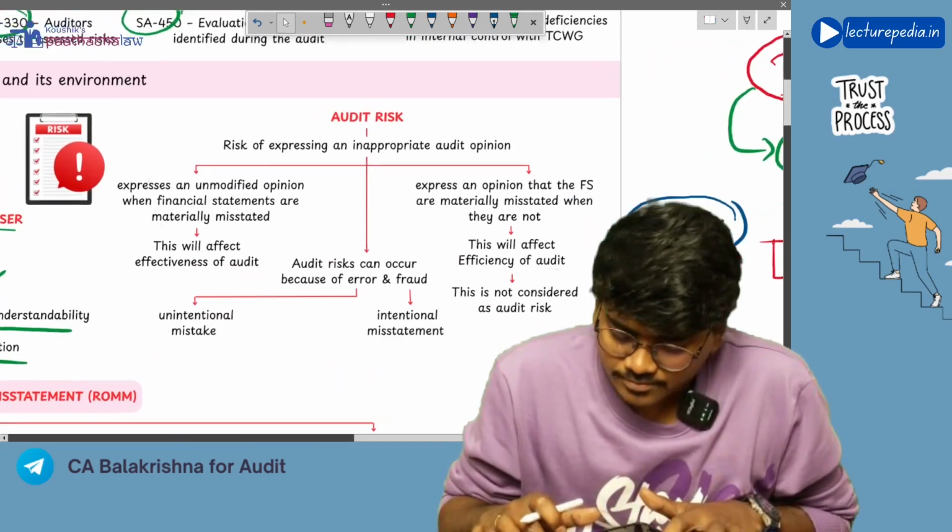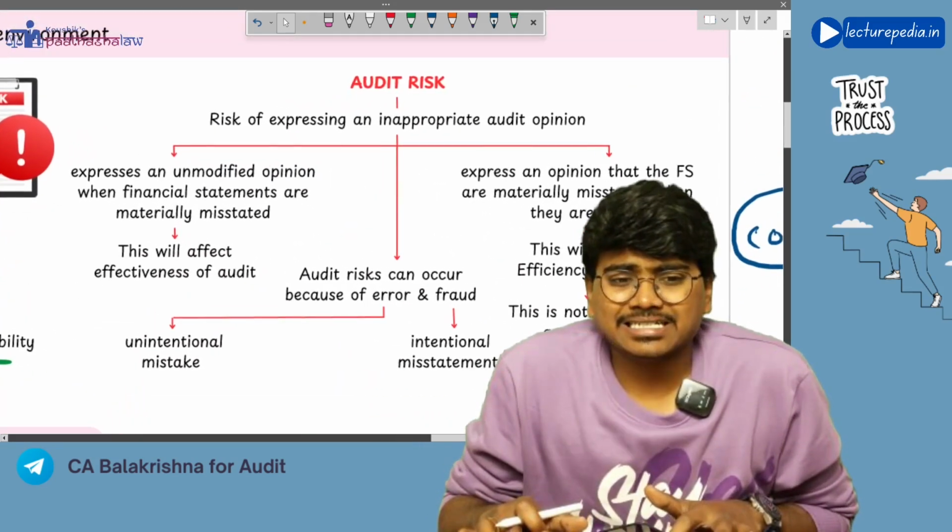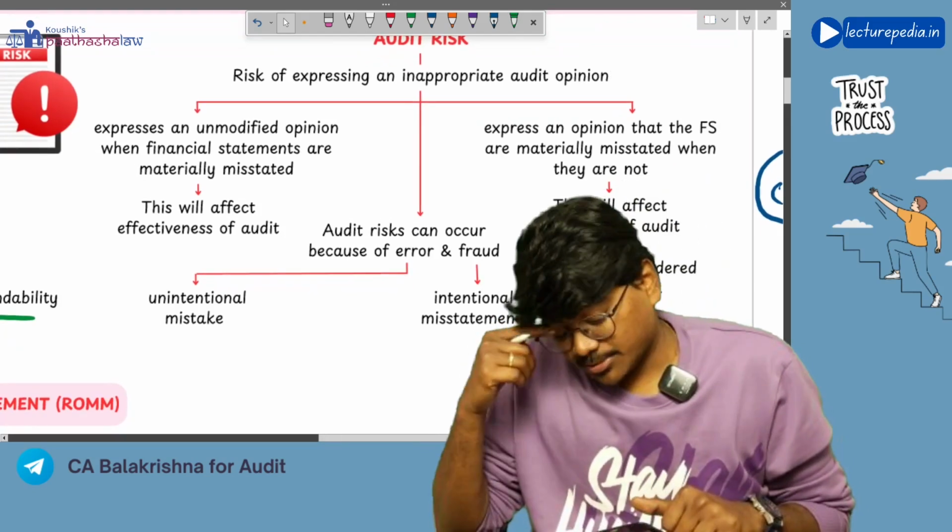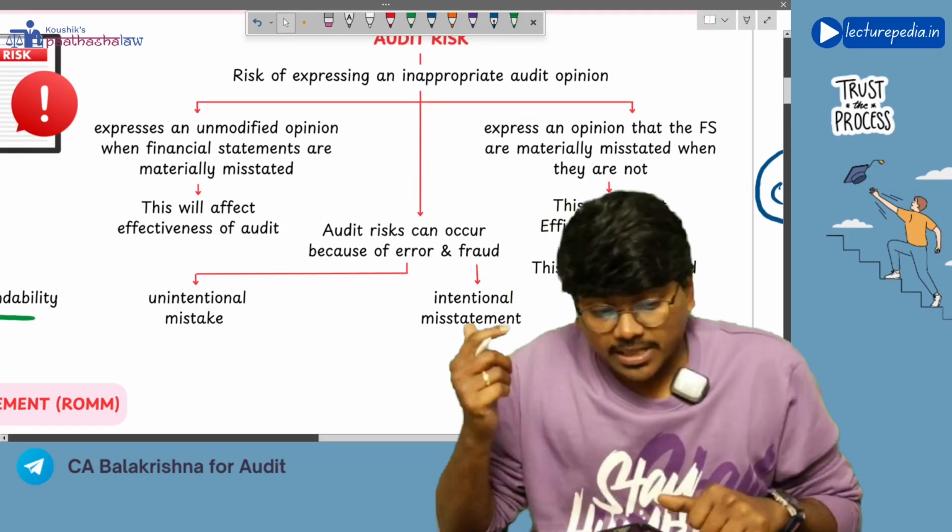Next, coming to the term audit risk. What is meant by audit risk? Before that, first of all, what is meant by a risk?